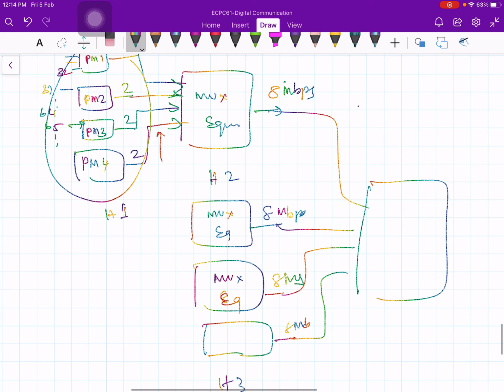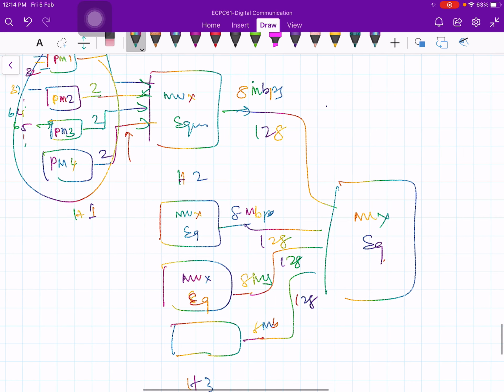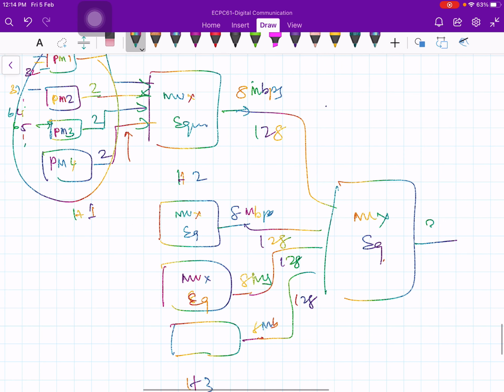So here also I put another mux equipment. Now here 8 Mbps, how many voice circuits? 128, and here 128, and here 128, and here 128. Totally 512 channels, and 4 times 8 is 32 Mbps. So it is a single channel, a 1 times 32 multiplexer, megabits per second.